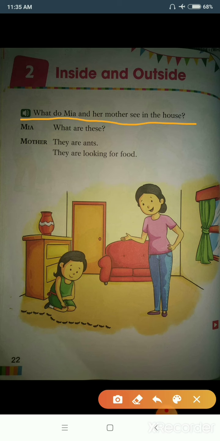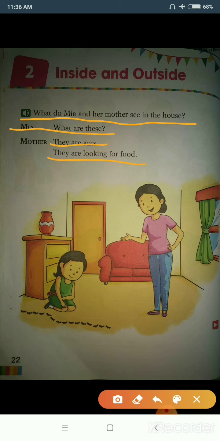Now, Mia is asking her mother, what are these? Mother is replying, they are ants. They are looking for food.